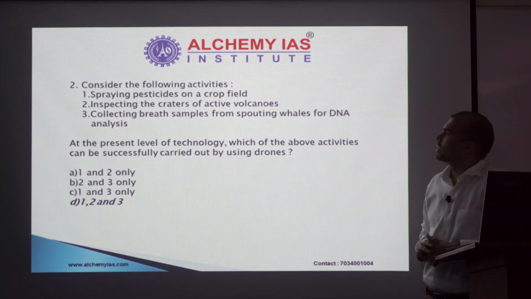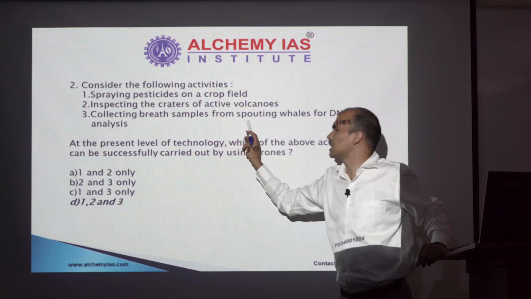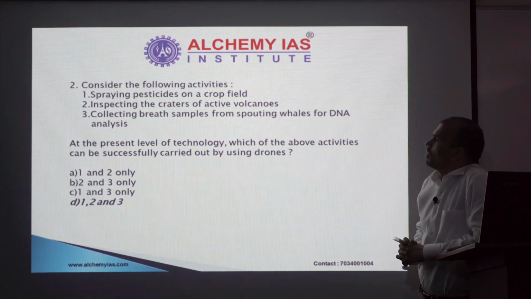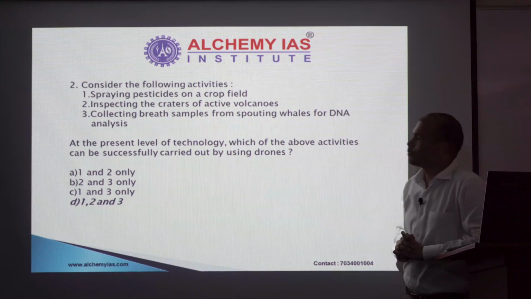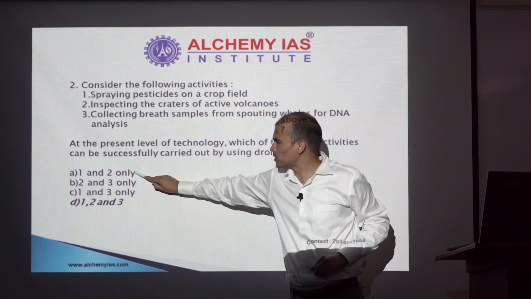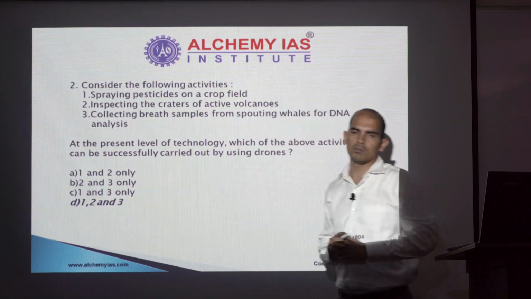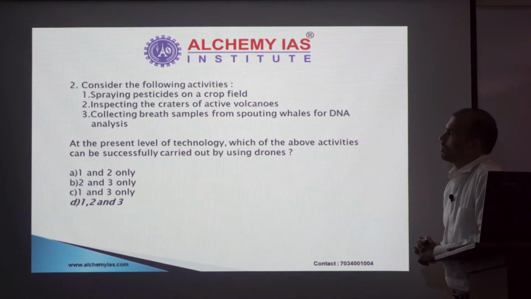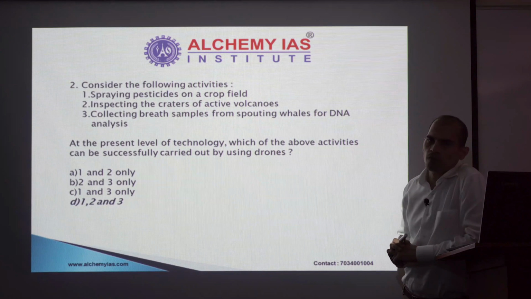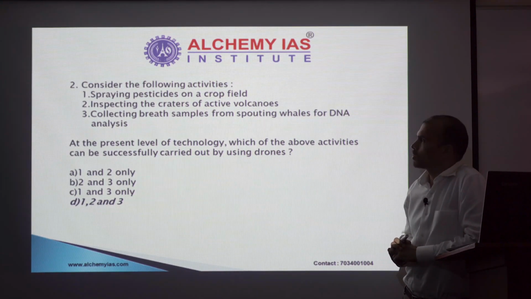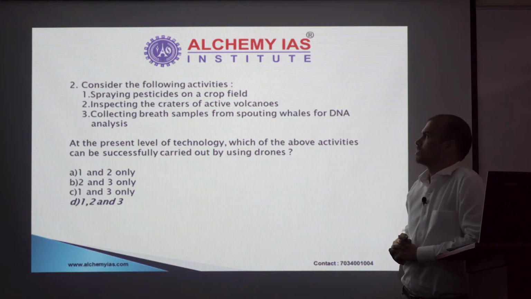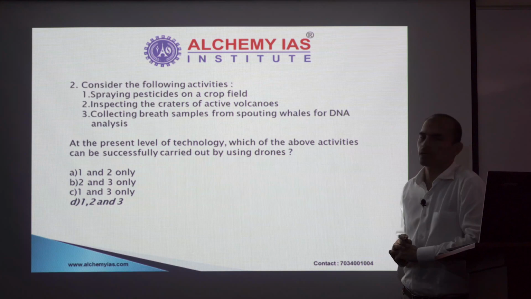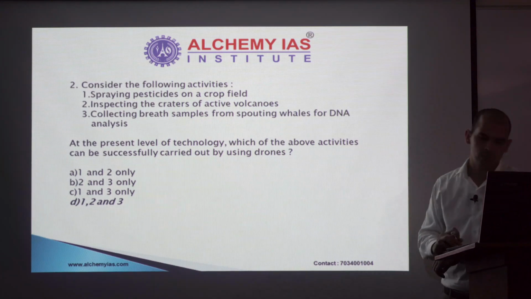But the catch lies in statement 3. Now, even if you don't know about statement 3, you can reach the level of 50-50 with the help of the options. In this case, only option A and option D can be the two possibilities. Now, if you have read somewhere or if you have applied your mind, you can come across the point that drones can also be used for collecting breath samples from spouting whales. So, option D turns out to be the correct option in this case. Next.